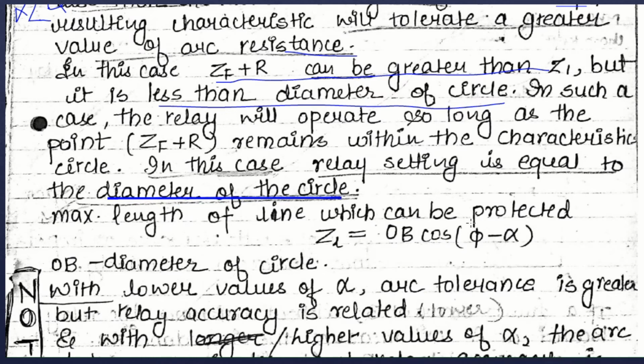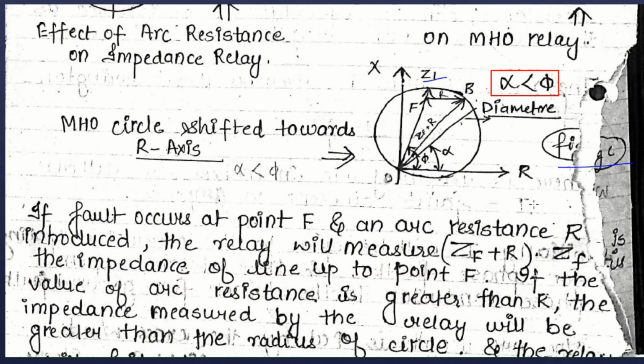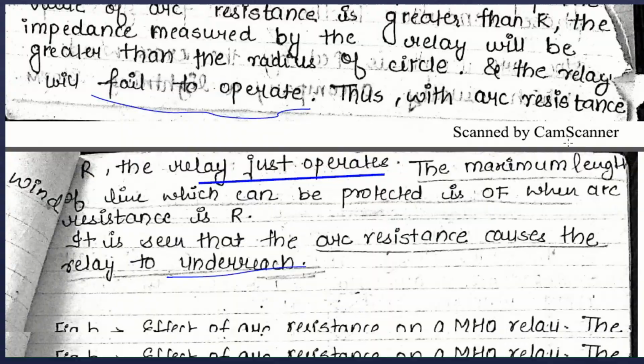Therefore, the maximum length of the line which can be protected, the ZL value, is calculated considering that ZF plus R is equal to the diameter of the circle. We have defined the value of ZL by considering that the ZF plus R value is equal to the diameter of the circle. OB here represents the diameter of the circle. We have considered that the ZF plus R and the diameter of the circle are overlapping each other, means they are the same, and therefore we have calculated the value of ZL here.